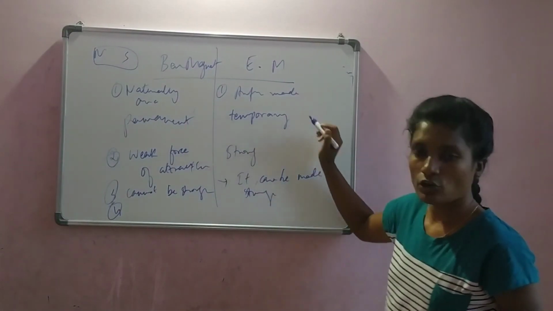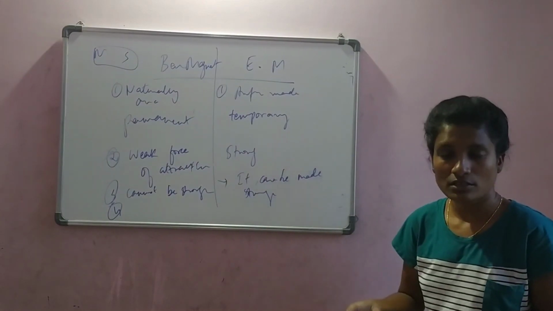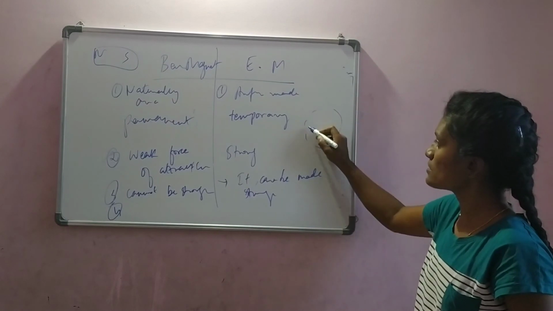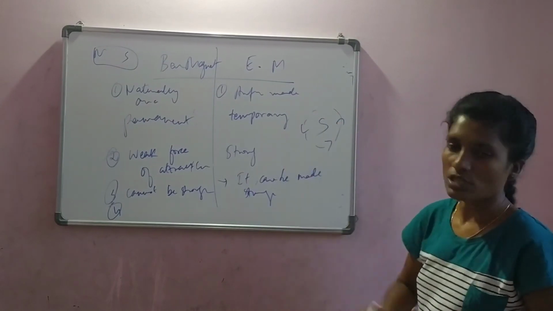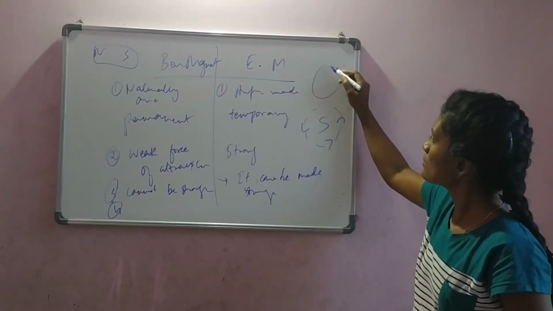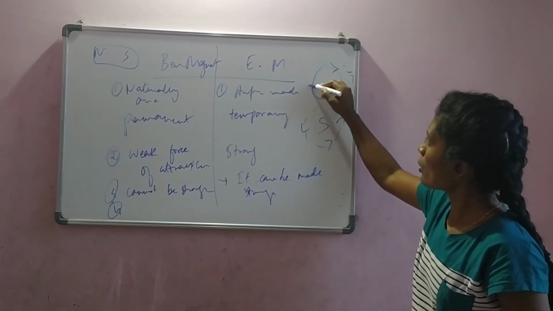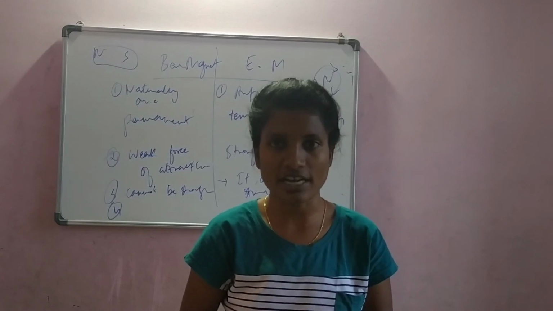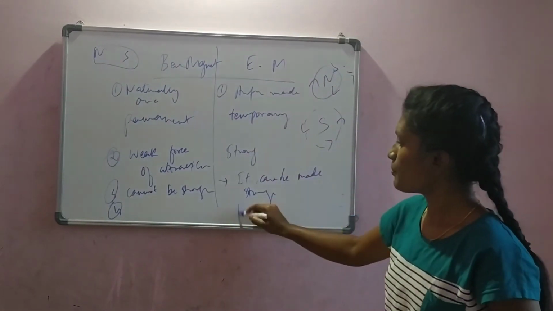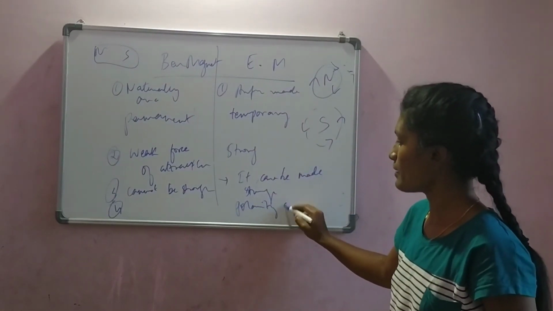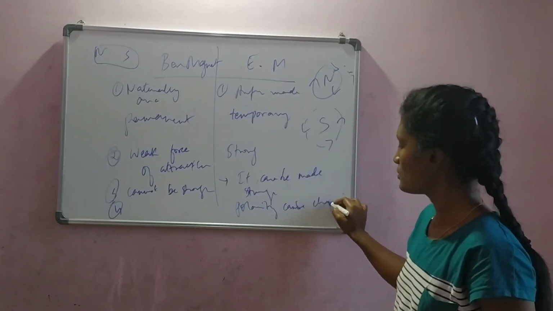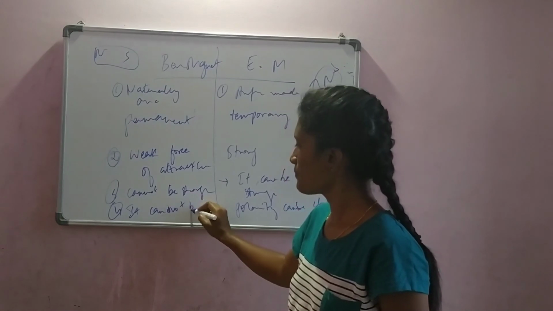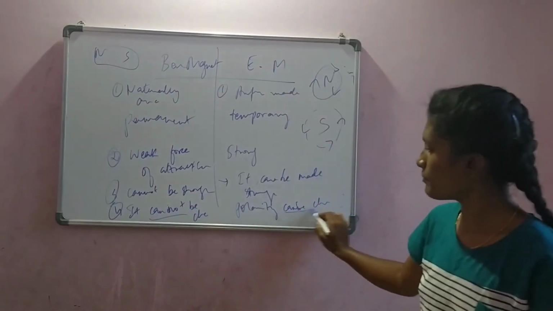But in the electromagnet, if you change the current flowing direction, anti-clockwise gives you south, and clockwise gives you the north pole. If you change the current direction again, it changes, right? So here the polarity can be changed. Here it cannot be changed. Understood? It cannot be, it can be.